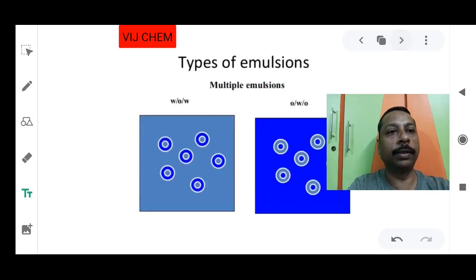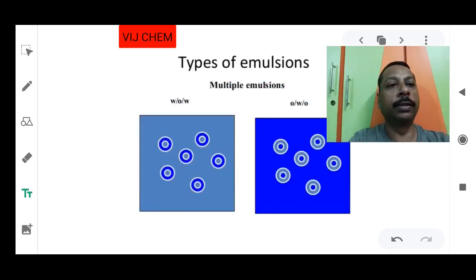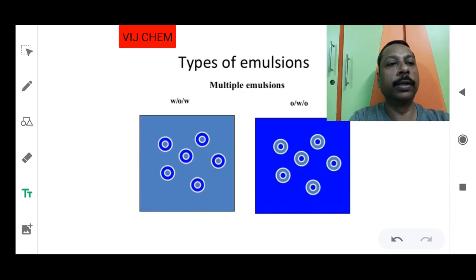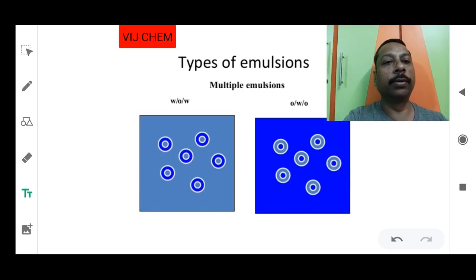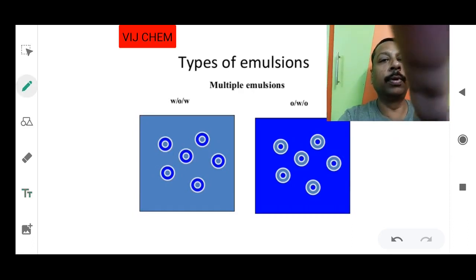Let's go further. So, types of emulsion, now you can see multiple emulsion. As I told you, I am going to tell you about multiple emulsion. See, blue color, dark blue color, light blue color, understood? So here I am going to point out here.